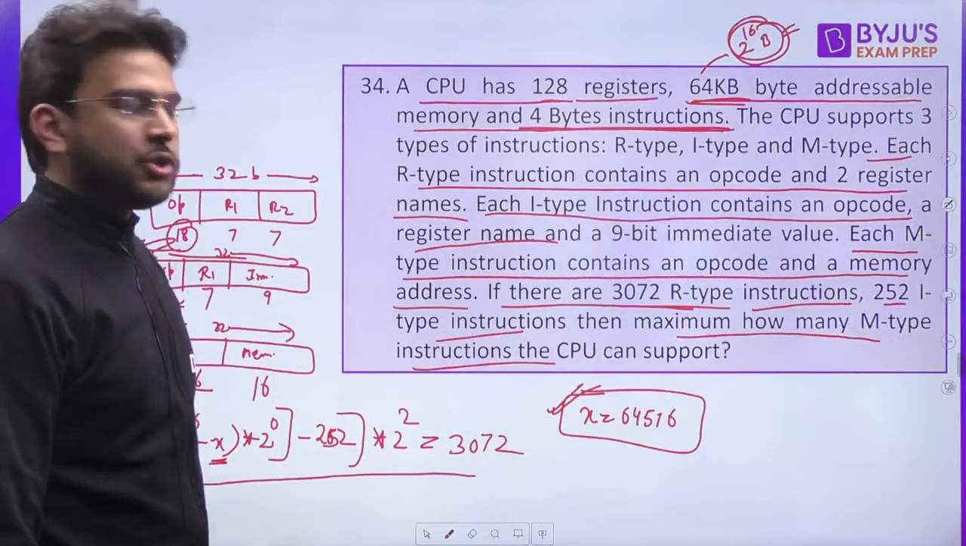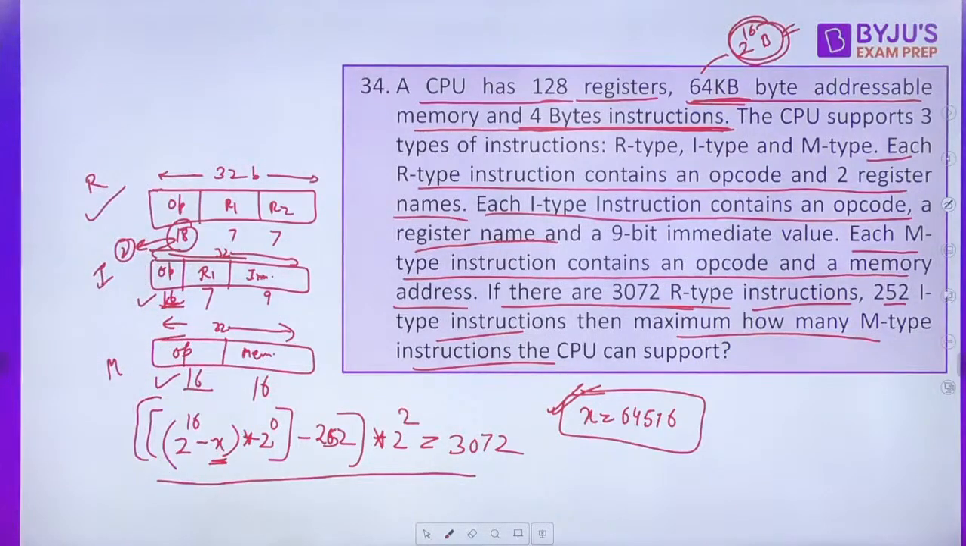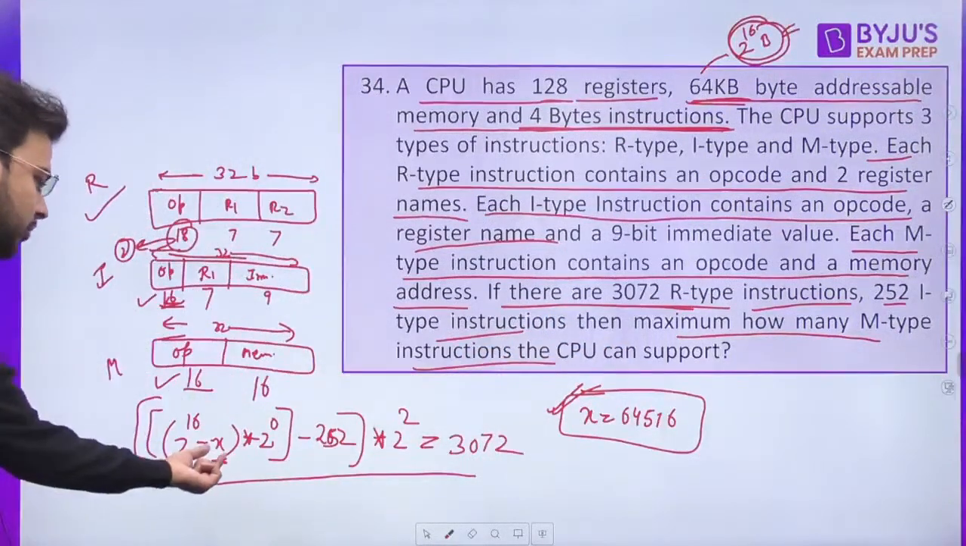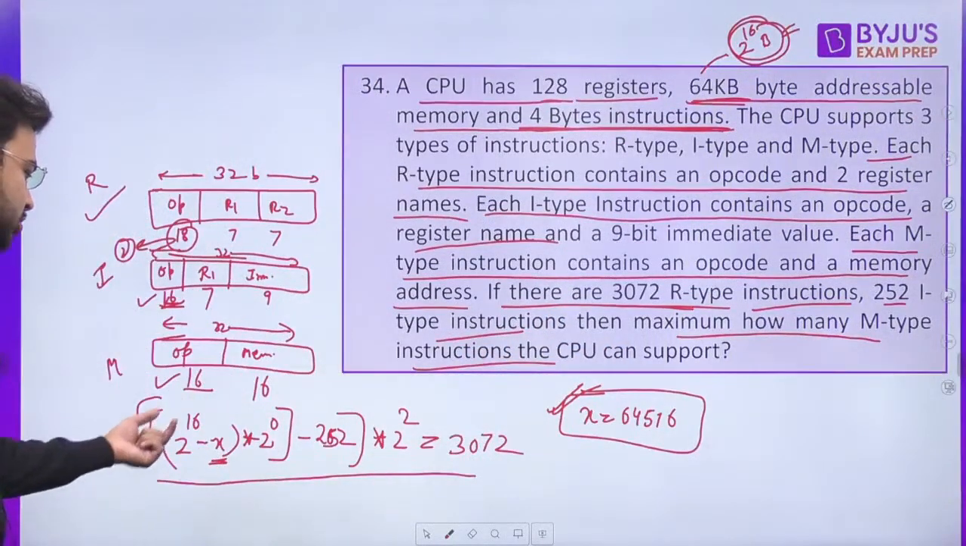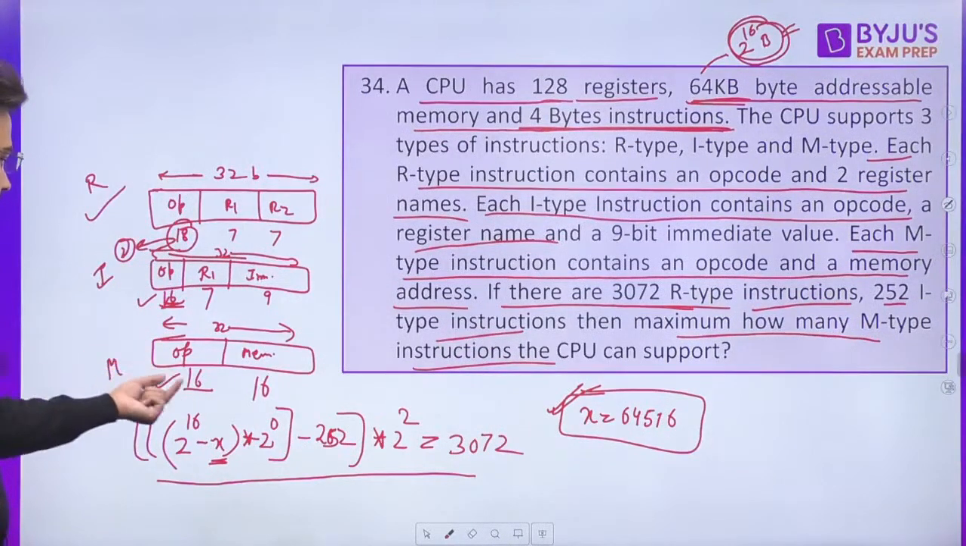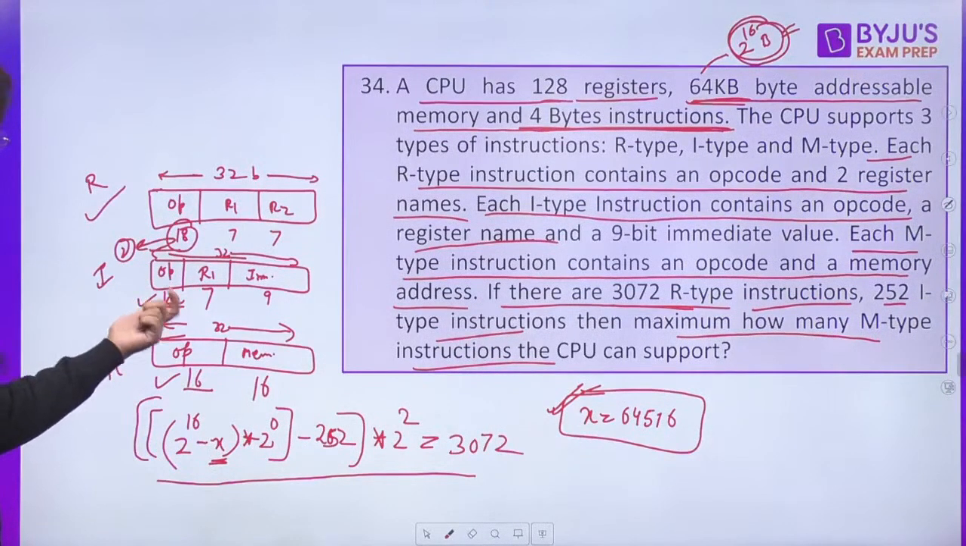Yes, Muskan, what is your doubt? Please ask. See, first you have to start with either I or M. Why? Because both are having same number of opcode bits, right? So let's start with M. So if you start with M, 2 raised to the power 16, this is maximum opcodes. You have to assume how many M type instructions we can have. So let's assume it is X. Unused will be 2 raised to the power 16 minus X. That unused you can use for I type. So here it is 16, here it is 16, that means remaining is 0.